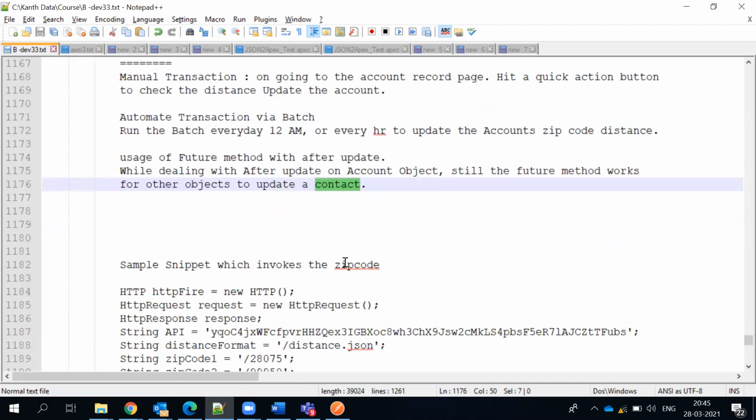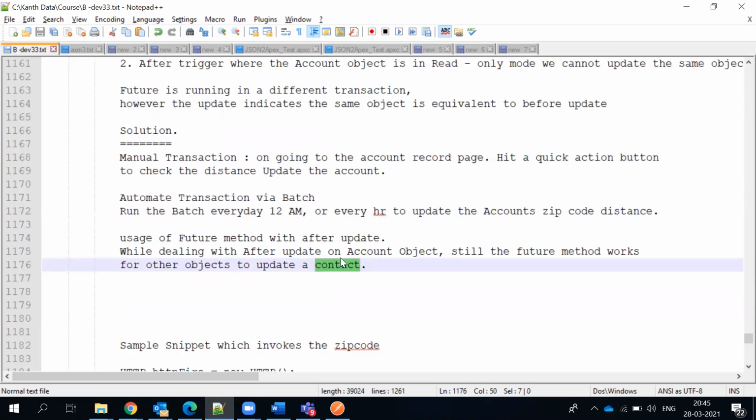So an after trigger always works on other objects, but an after trigger doesn't work on updating the same object. You can always use the current record, that is the account which you are about to save, actually. That is in read mode. Using this record, you can call your child class or some other class and update the other objects which you want to, but you cannot impact the same record because it is already in read mode. It's just like you came out of the office and then you say, I'm done, boss, I can't go in again. But you can give the information to someone to do some activity, just like that.